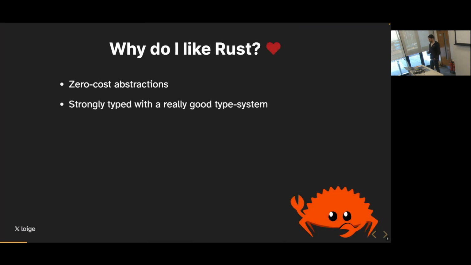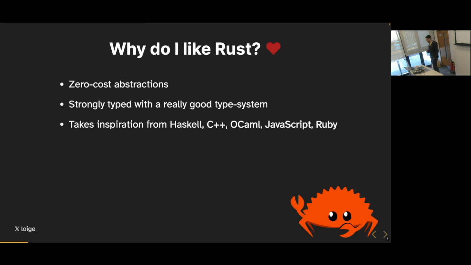Also, there is a very good, strongly typed type system that is probably inspired by other languages like Haskell. And there are other features. We already mentioned C++, but there are other features like async await, probably coming from .NET and JavaScript, closures coming from JavaScript and Ruby, and other things coming from OCaml. If you know any of these languages, there are lots of things that will feel familiar to you when